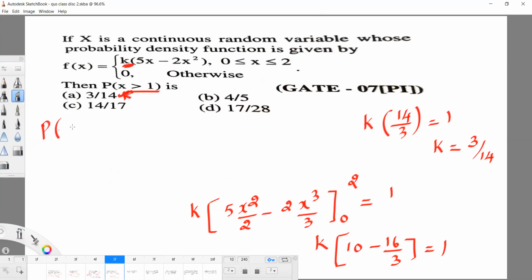The probability of x greater than 1 we can write as the integral from 1 to 2, because x is greater than 1. The k value we can substitute later also, not an issue. So the integral of k into 5x minus 2x square dx.